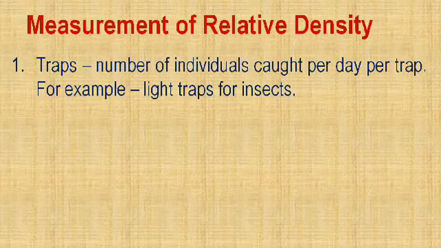Traps: the number of individuals caught per day per trap. For example, light traps for insects, which we usually see on the farm. We place lights, and that light attracts the insects, and in that way we can collect them. Or to capture crabs, it is familiar to local people living in riverside areas.